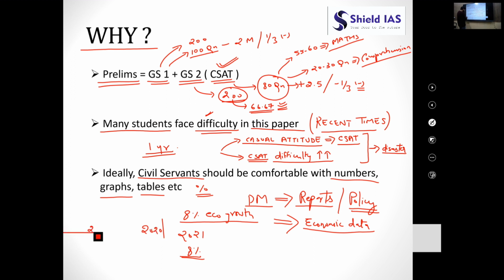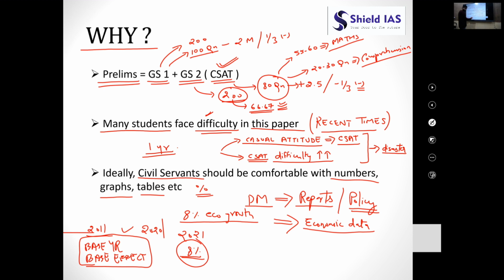there are two things. First is the concept of base year, and second is the concept of base effect. Many people are confused in these two concepts. So kindly let me know in the comment section what you mean by the base year and what is base effect. And what does this 8% mean?